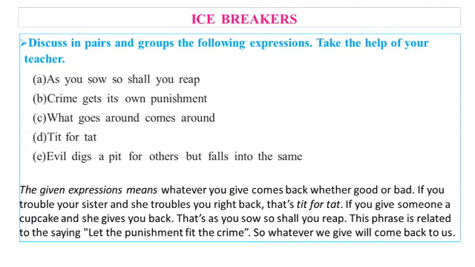Discuss in pairs and groups the following expressions. So there are 5 expressions given. The answer to this is, the given expressions mean whatever you give comes back, whether good or bad. If you trouble your sister and she troubles you right back, that's tit for tat. If you give someone a cupcake and she gives you one back, that's as you sow, so shall you reap. This phrase is related to the saying, let the punishment fit the crime. So whatever we give will come back to us.